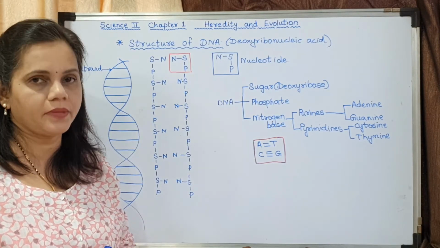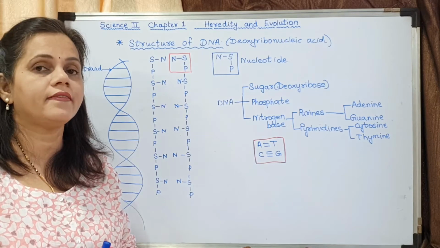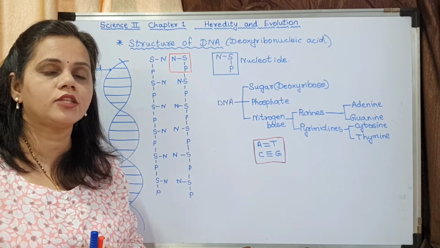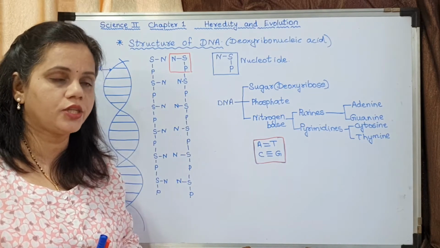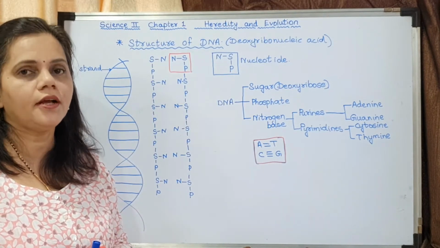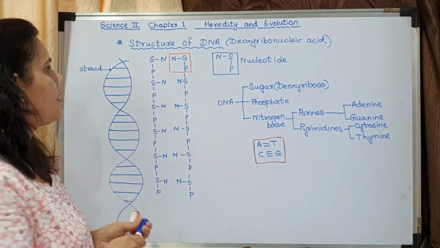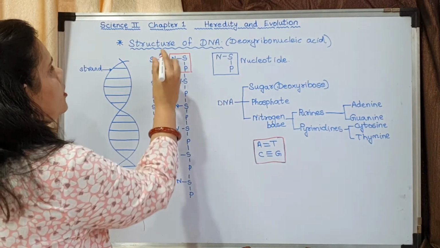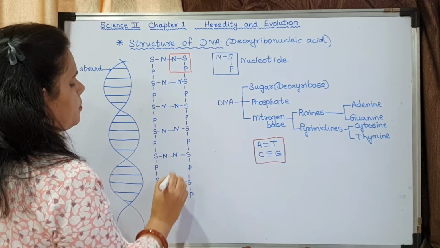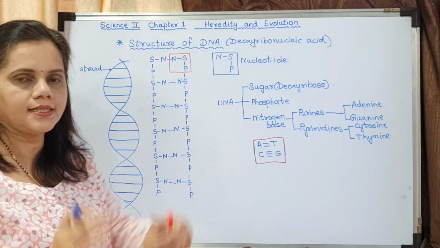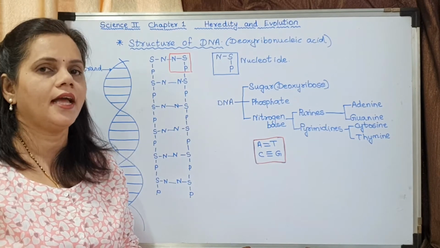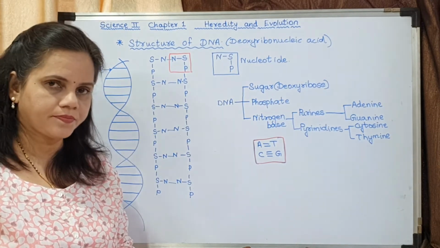There are bonds in between them, like hydrogen bonds. You might have heard about ionic bond, covalent bond. There are different bonds. Understood? And then there are bonds between the sugar, phosphate and nitrogen base. There is a force of attraction. That means there is a bond between these two nitrogen bases. Then they coil around each other. It forms a double-stranded helix. Hope you have understood.